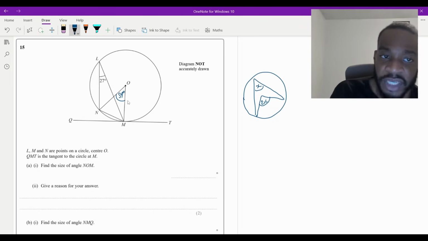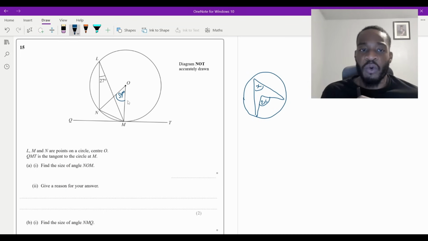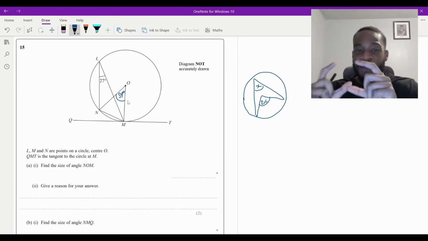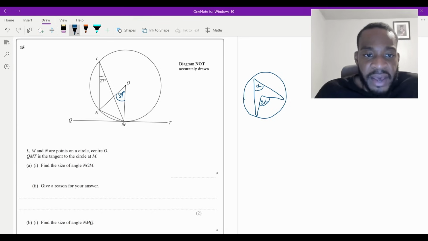Have a look for it. It's on paper 1. The exact type of question comes up as well, and I've actually put a graphic on that one, so definitely check that out so you can see what I'm talking about. But essentially, this point M here, imagine this point M could move. And let's say M was here, for example. Let's say M was right there.